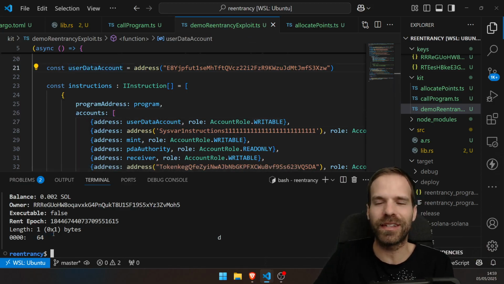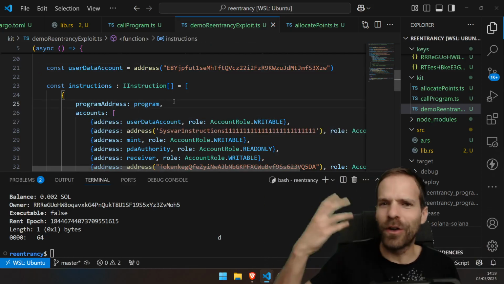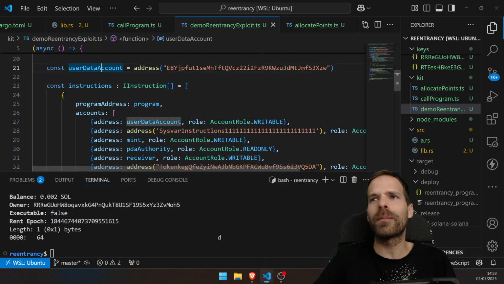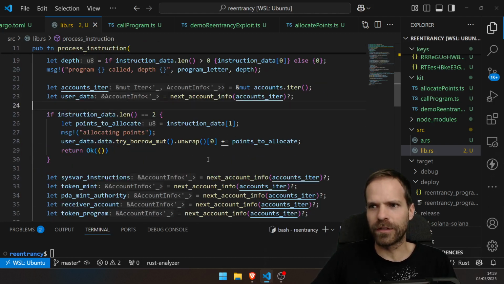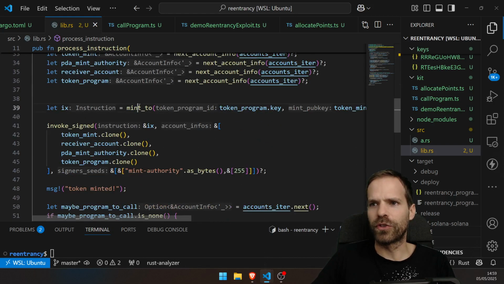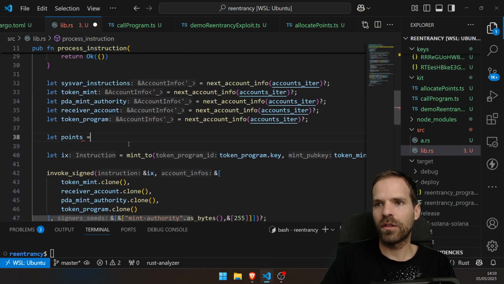So this represents the points that somehow the user can accumulate through our program. And what our program then does in this instruction is you can basically mint tokens for points, and 1 point is worth 1 token. So in our mint2, let's first read the points that the user has.